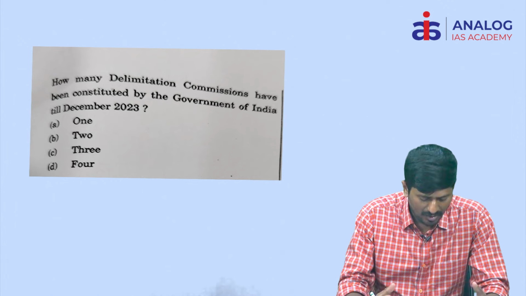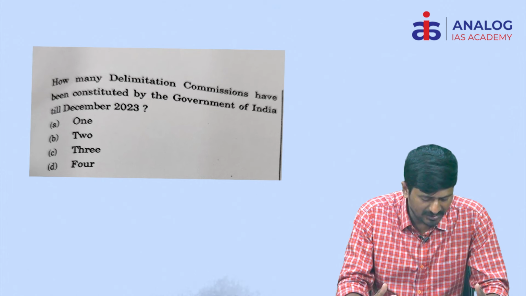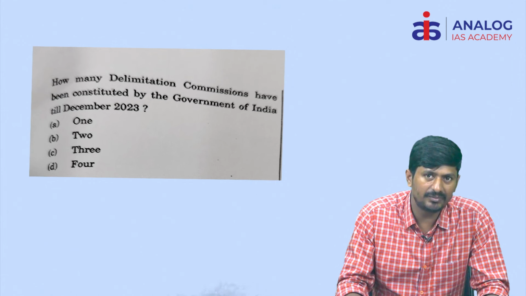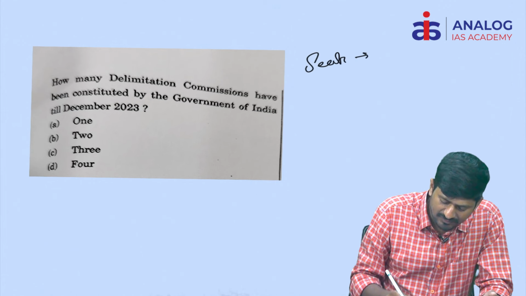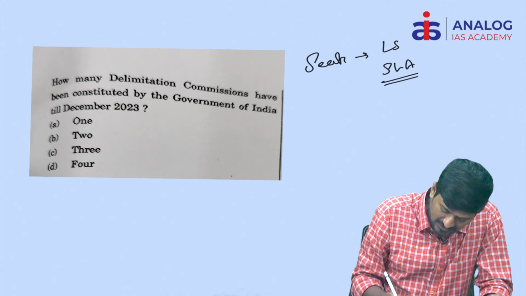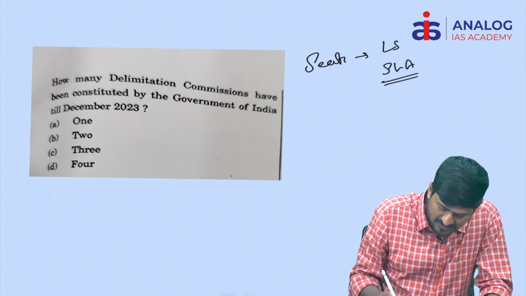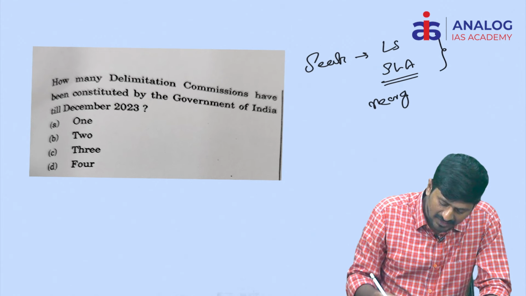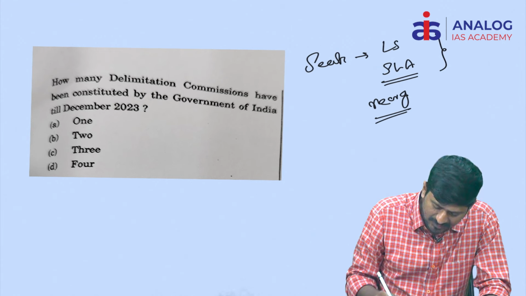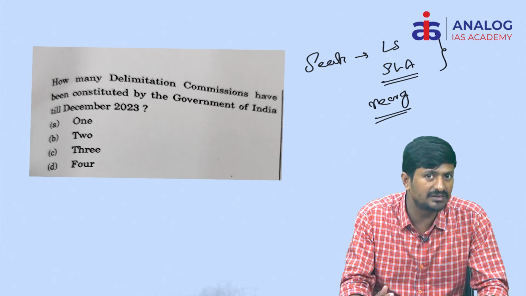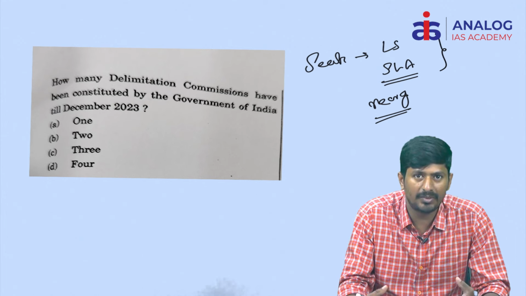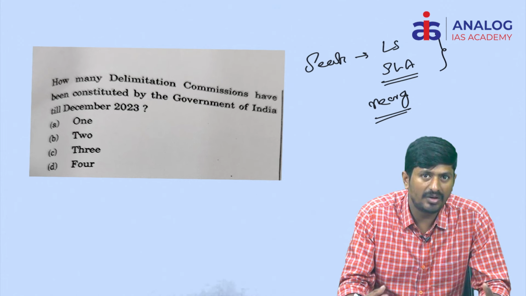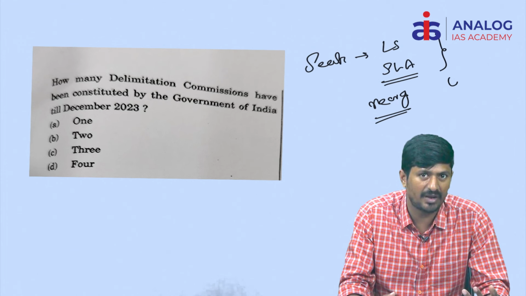Coming to the next question, how many delimitation commissions have been constituted by the Government of India till December 2023? Actually, delimitation means it is a revision of seats in the Lok Sabha and state legislative assemblies after every census. And this also includes reorganization of the boundaries. So delimitation includes 2 things. One is revision of seats in proportion with the population changes or demographic changes, number 1. Number 2, reorganization of the boundaries of the various constituencies. These 2 things must be happening.